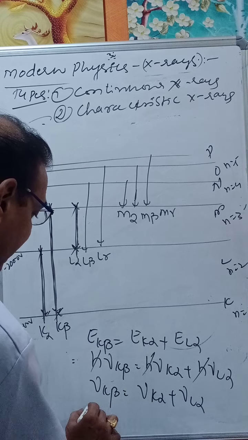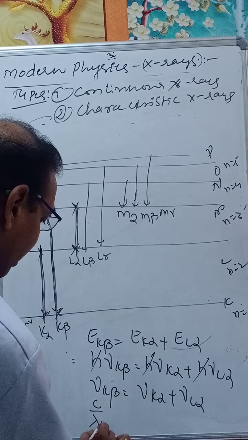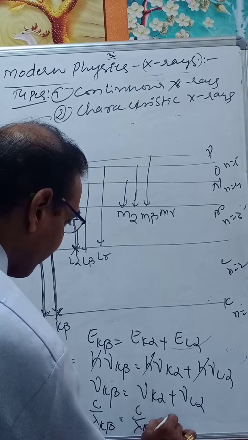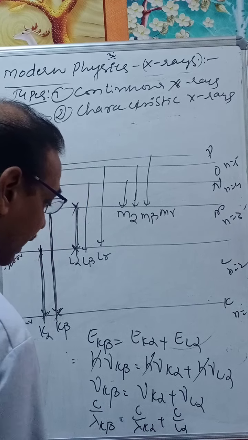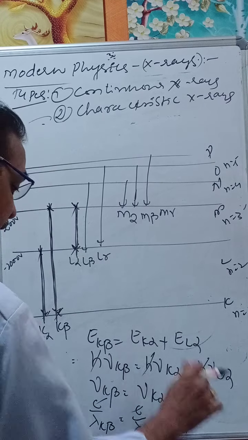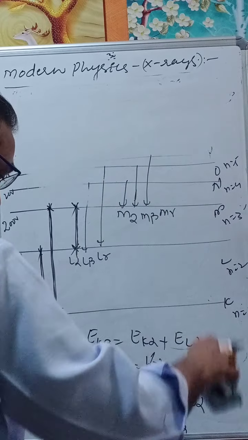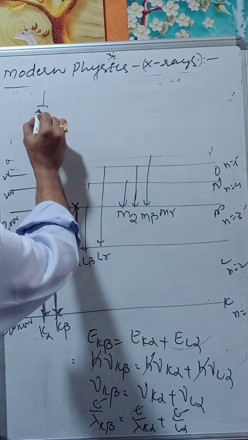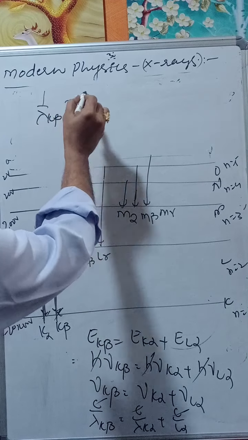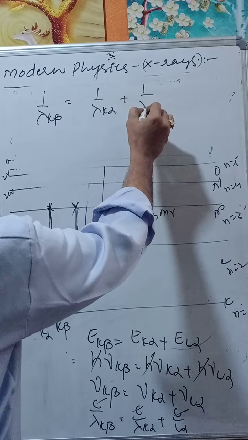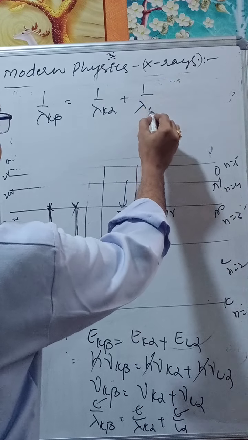As nu is equal to c by lambda, c by lambda K beta is equal to c by lambda K alpha plus c by lambda L alpha. c gets cancelled, and we are left with 1 by lambda K beta equals 1 by lambda K alpha plus 1 by lambda L alpha.